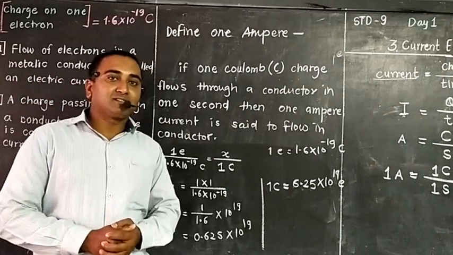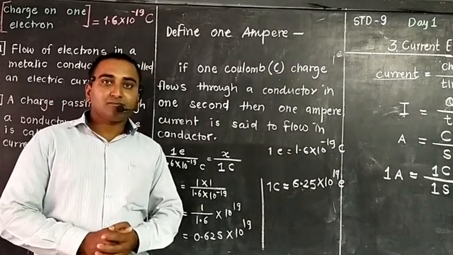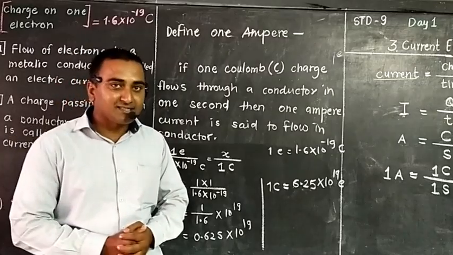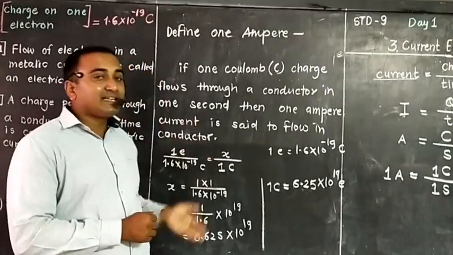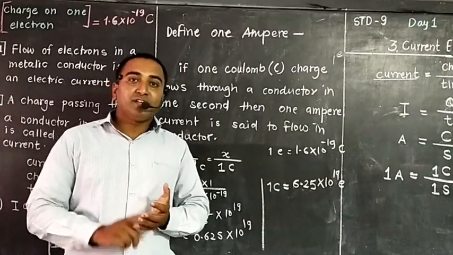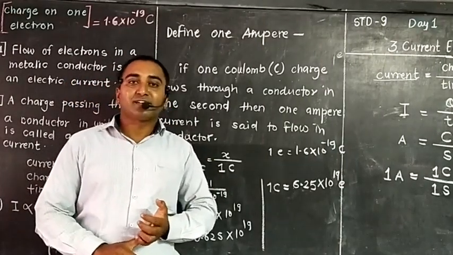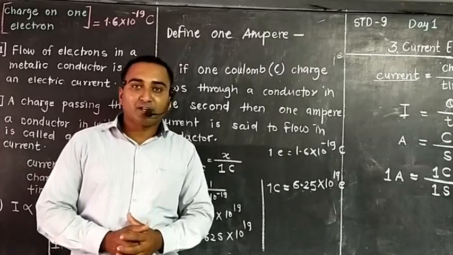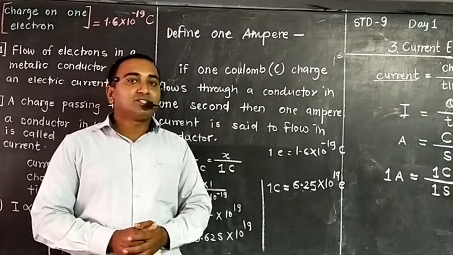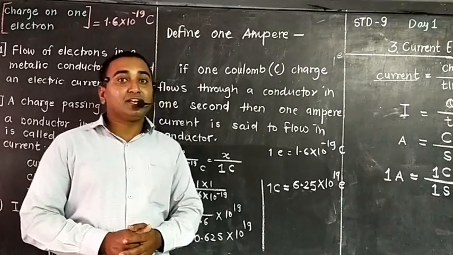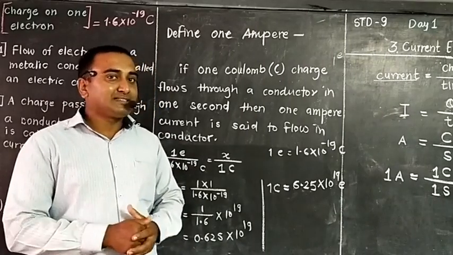So what have we discussed? Within this video we have discussed what electricity is. Electricity is divided into two parts, static electricity and current electricity. We discussed two definitions of current electricity: the flow of electrons in a metallic conductor is called electricity, and again the charge flowing through a metallic conductor in unit time is also called electricity.